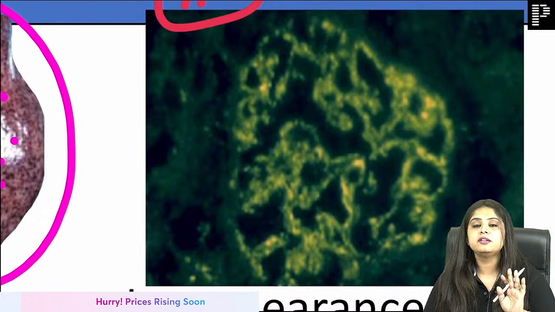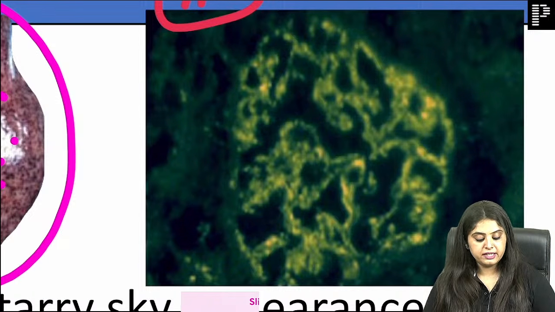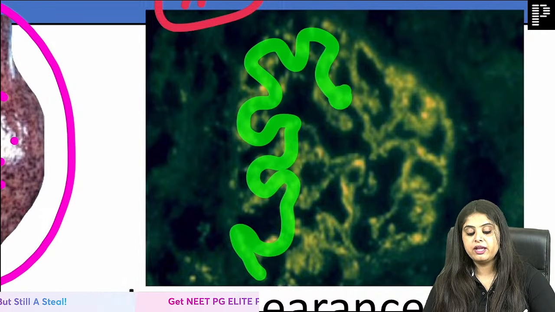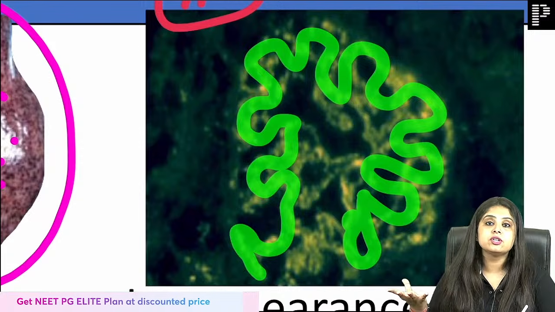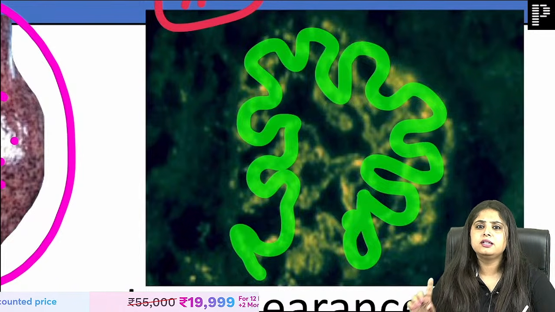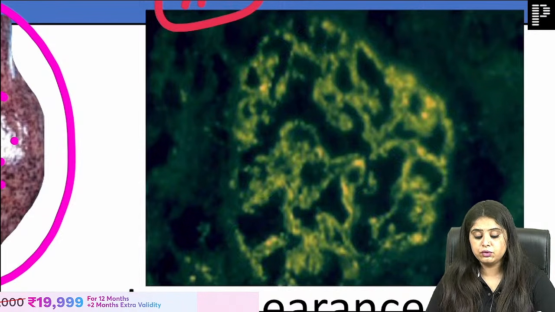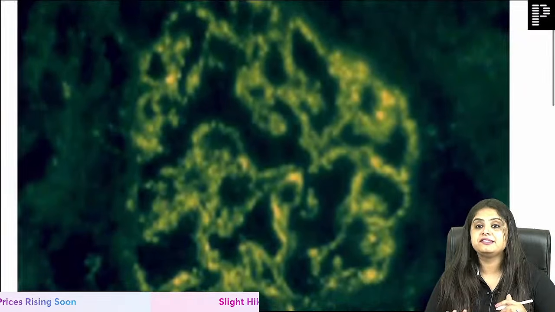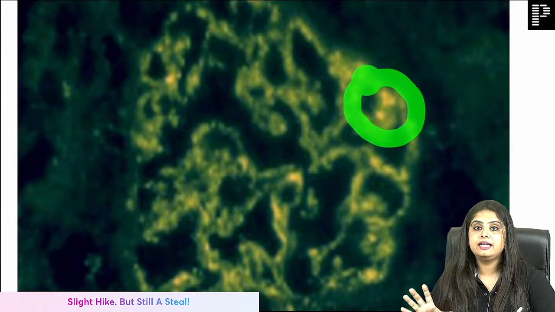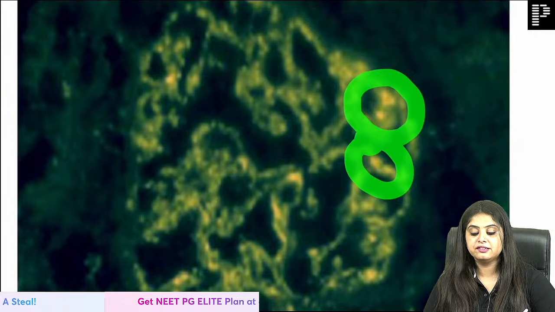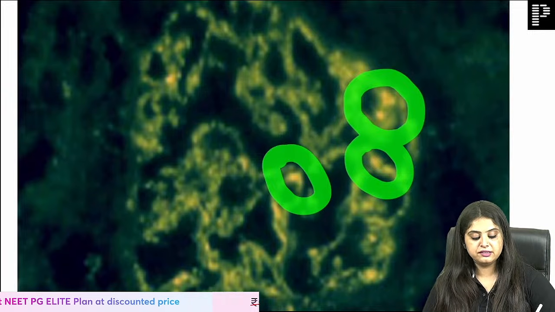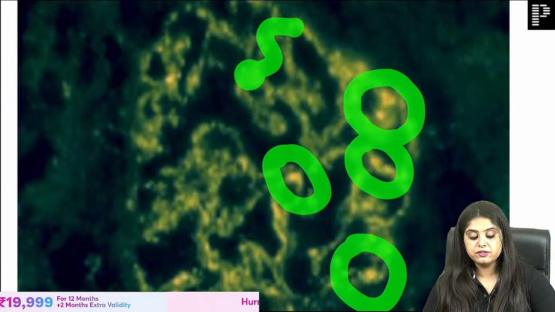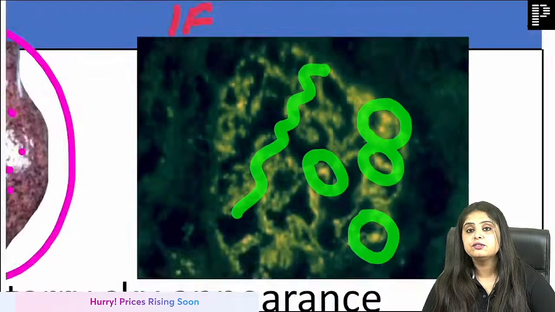Now, there are only two possibilities. Either I take a green color pencil and the same green color I draw everywhere. Neither is it shining too much nor is it dark. Exactly the same green. On the other hand, in this photo, I noticed that in some places the green color is trying to shine like a star. Here it is going to shine like a star. This shines like a star. This shines like a star. So those are the stars, and the rest of it which is not shining is the sky. This is known as starry sky appearance.